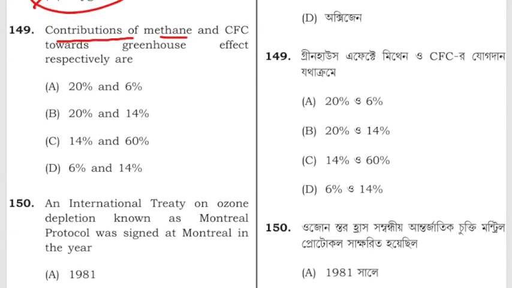Contribution of methane and CFC towards greenhouse gas effects are 20 and 6%, 20 and 14%, 14 and 60%, 6 and 14%. The correct answer is 20 and 14%.